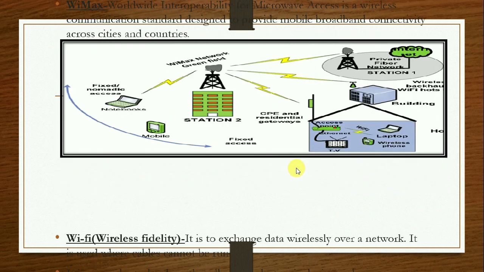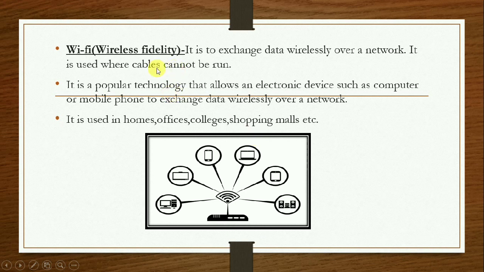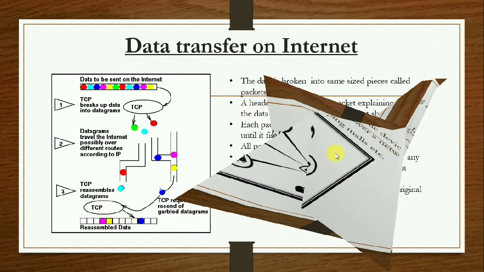Next we have Wi-Fi, wireless fidelity. It is used to exchange data wirelessly over a network. It is used where cables cannot be run, like hilly areas. It is a popular technology that allows an electronic device such as a computer or mobile phone to exchange data wirelessly. Nowadays, we can see the Wi Fi facility at many places like homes, offices, colleges, or shopping malls. It can be used to provide a connection to a computer, desktop, mobile phone, or any other devices.